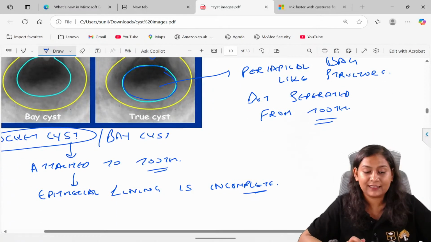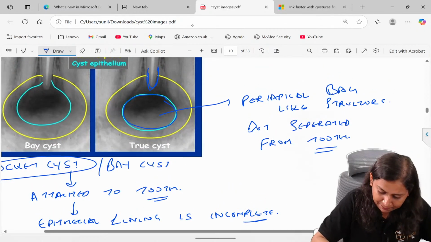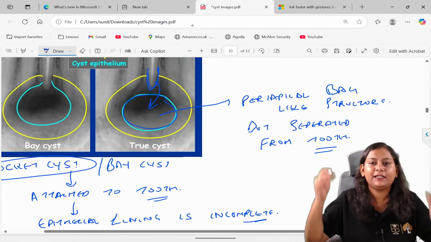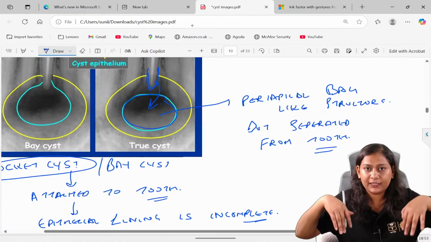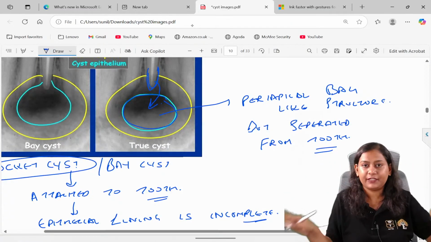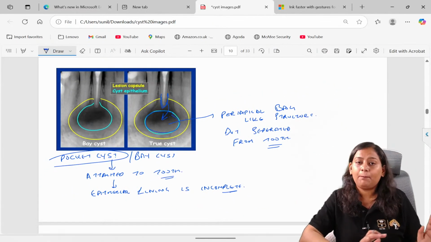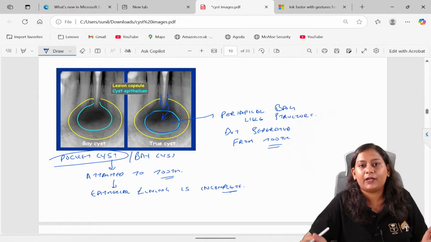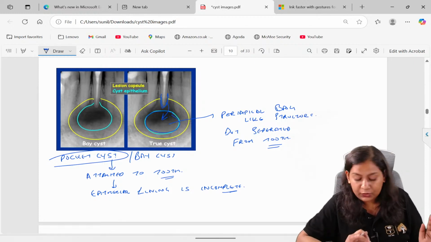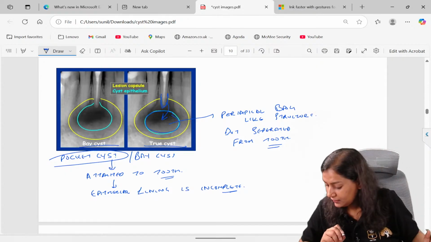The apex of the tooth is not extending inside the cyst. They both are separated. So this is the basic difference between the periapical pocket cyst, also called the bay cyst, and the true cyst.